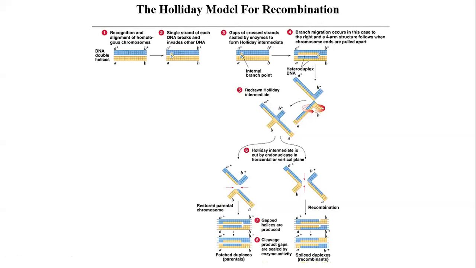I said that it is not necessary that the entire length is complementary, but still they will form the heteroduplex along the length, and then at this point they will stretch and form the four-arm structure like this.